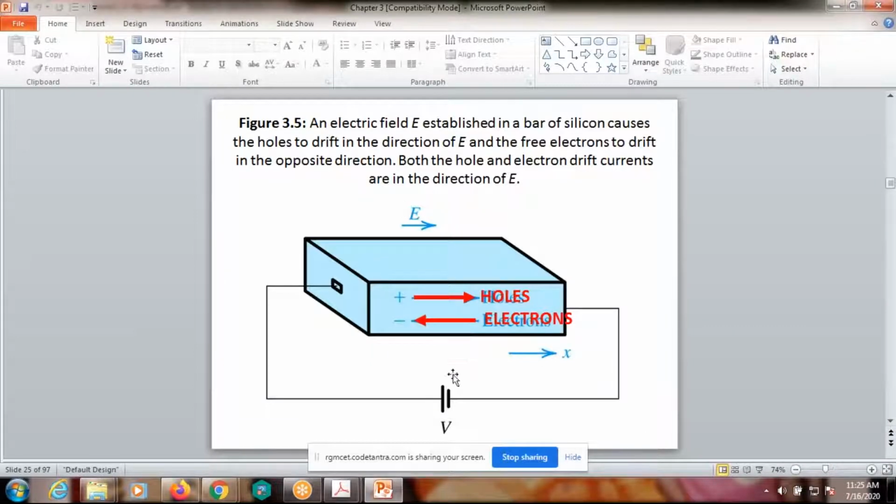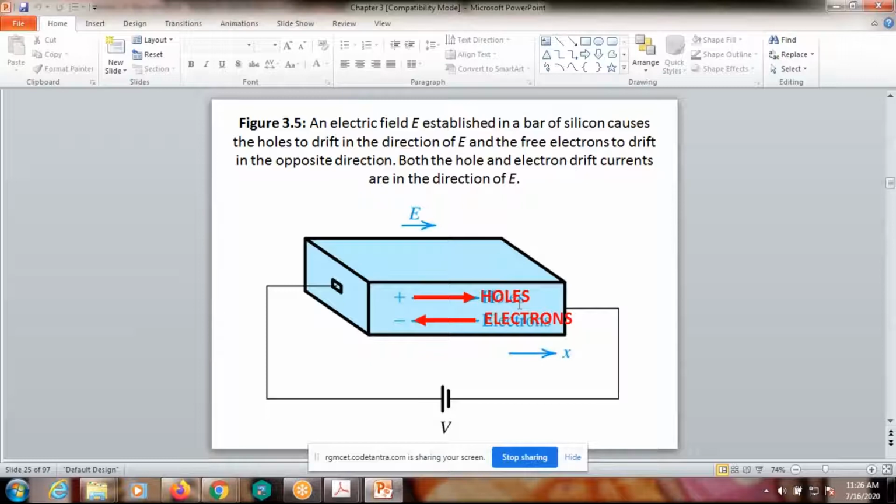If we apply some electric field, this is the electric field direction. Electron direction is always opposite to the electric field direction. Why? Because an electron is a negative charge. That's why it is always in the opposite direction. If electrons flow in this direction, what is the conventional current direction? The conventional current direction is the opposite direction.